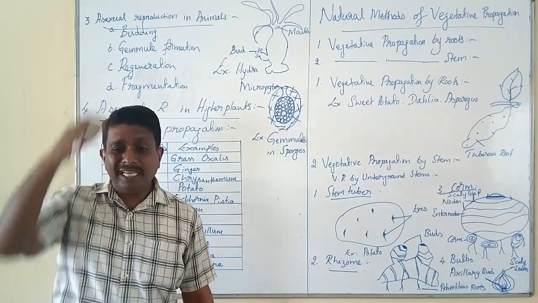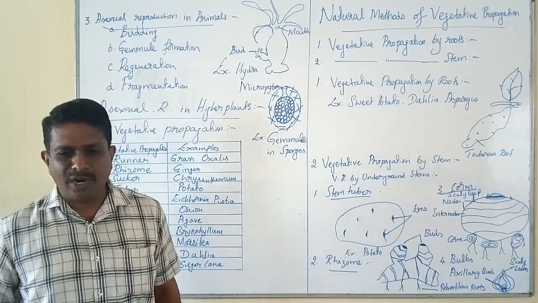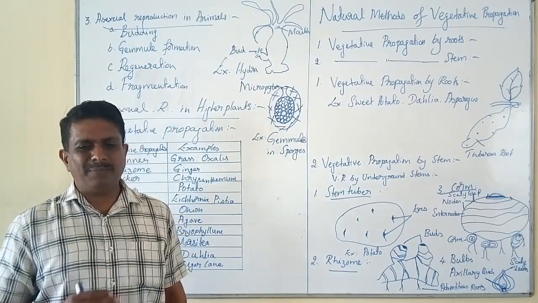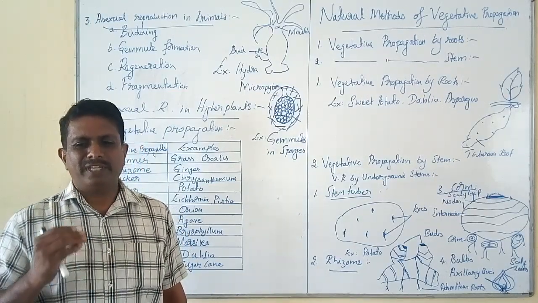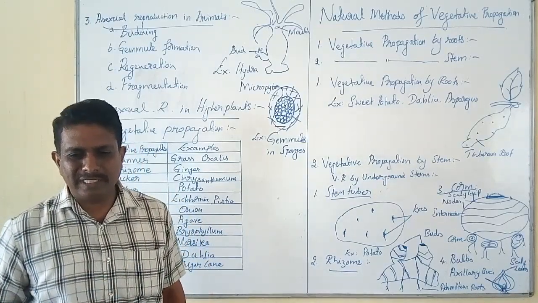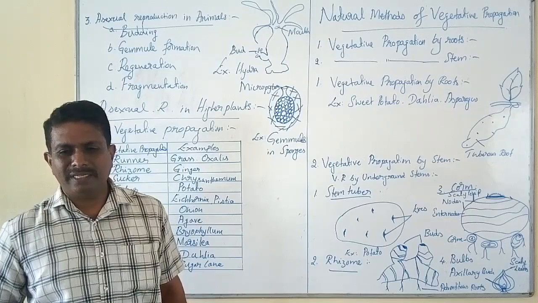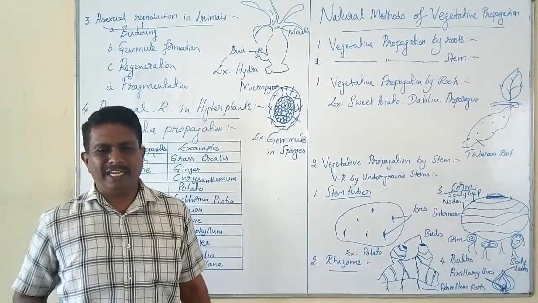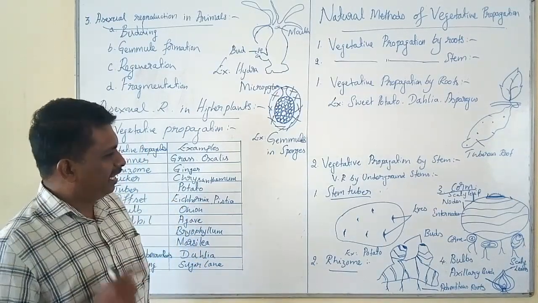It is a vertically arrayed underground, highly condensed, fleshy modified stem for the storage of reserve food material. It is differentiated into nodes and internodes.